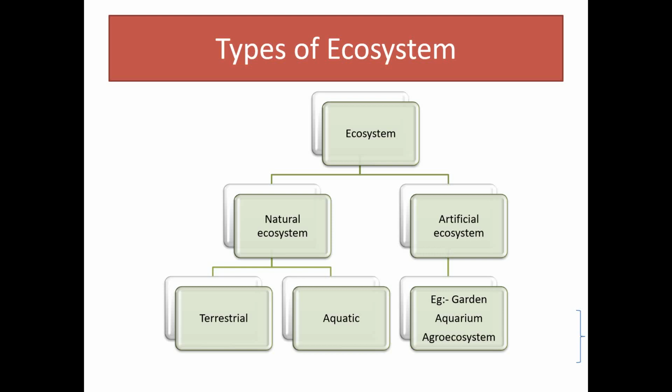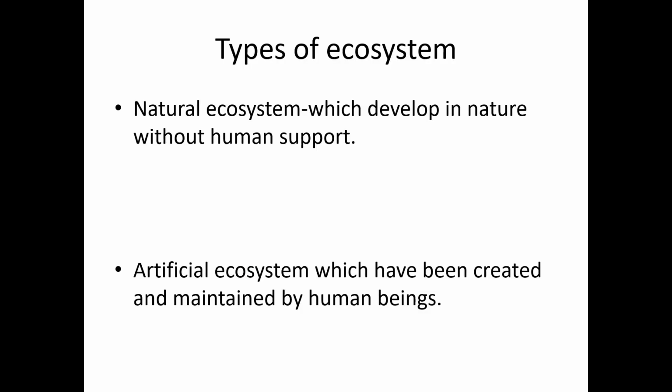Natural ecosystem occurs in nature naturally, and there are two types of natural ecosystem, terrestrial ecosystem and aquatic ecosystem. So now we'll see the definitions for natural ecosystem and artificial ecosystem. Natural ecosystem develops in nature without human support.